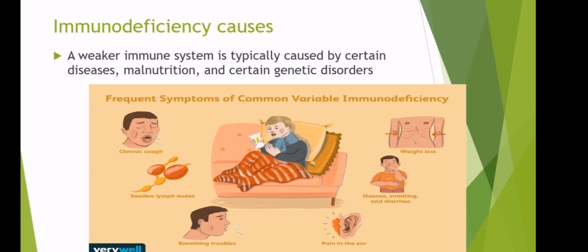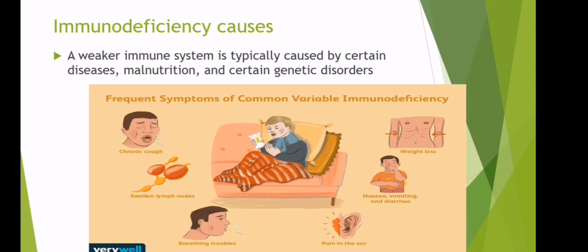And syempre, I show here pictures, and as we can see in this picture, it shows frequent symptoms that are common for immunodeficiency, such as chronic cough, breathing troubles, pain in the ear, and nausea, vomiting, and diarrhea. And also weight loss.